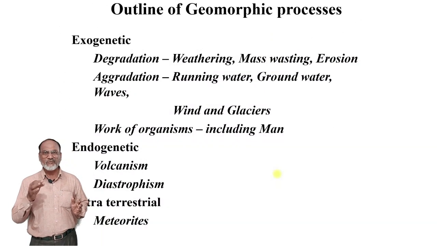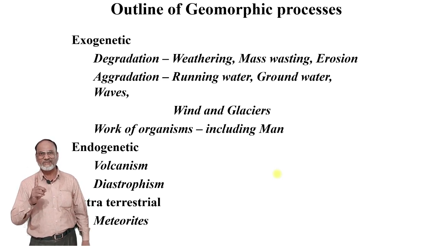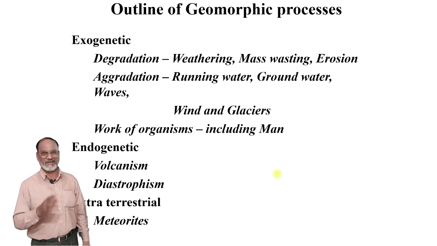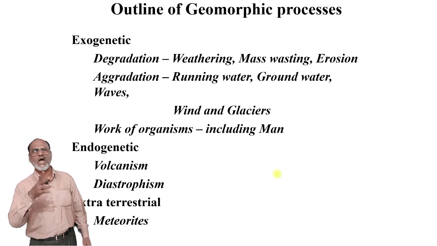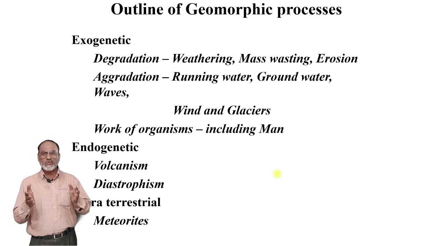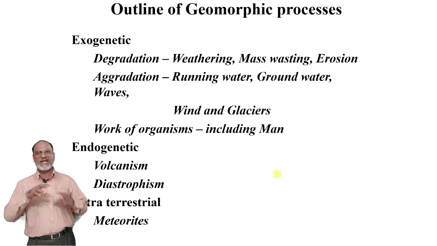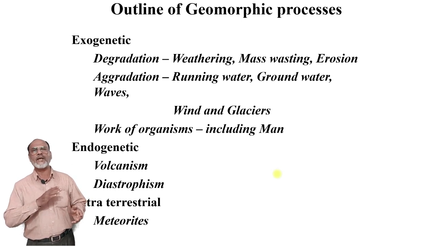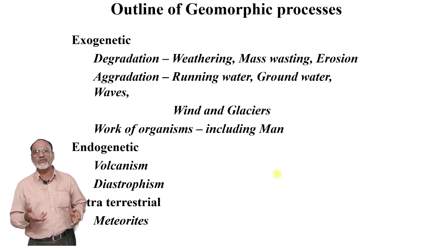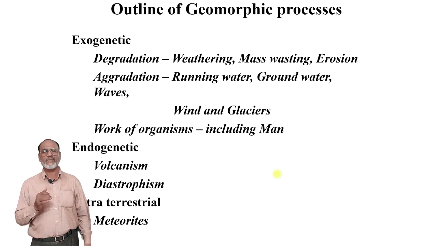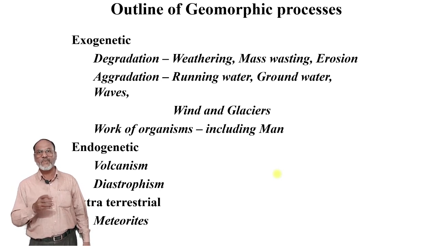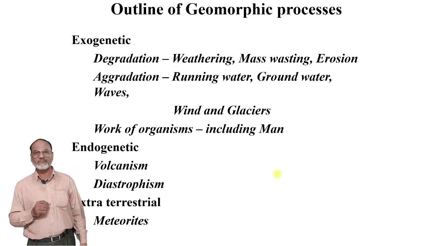The outline of geomorphic processes can be divided into three types. The first one is exogenetic. What is exo? Exo means outer. So those geomorphic processes which happen on the surface of the earth because of external agents are called exogenetic. What is there in the exogenetic? Degradation means weathering, mass wasting, erosion.